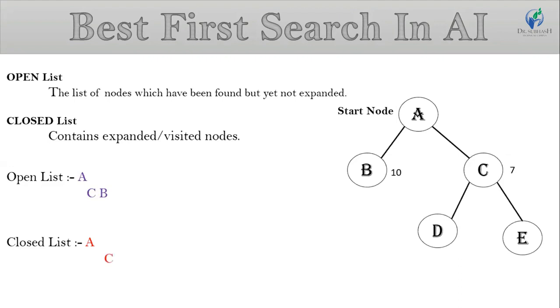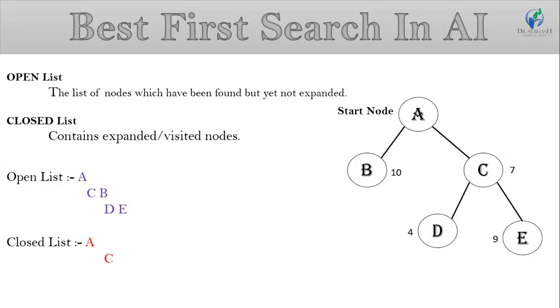Now we insert nodes D and E based on their heuristic values. Node D has a lower heuristic value compared to node E, so we insert node D first, then node E in the open list.